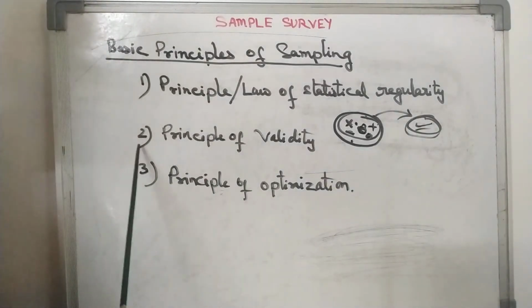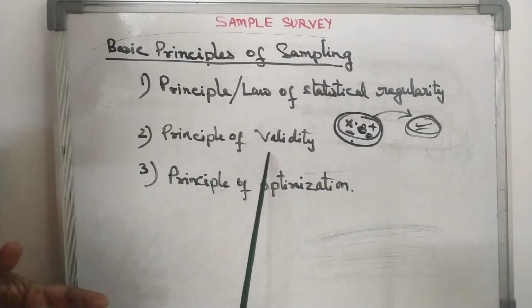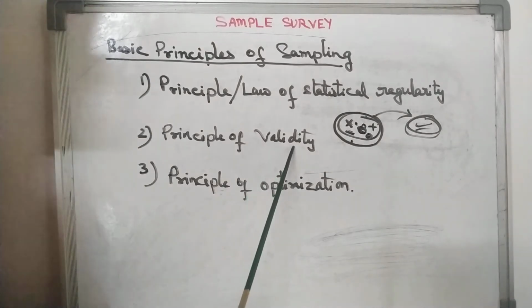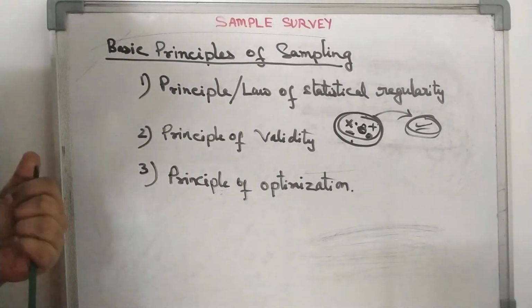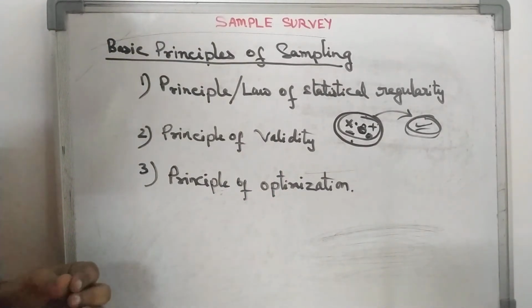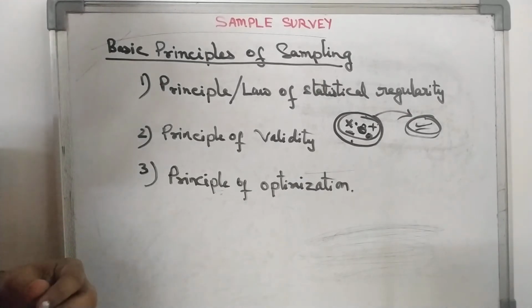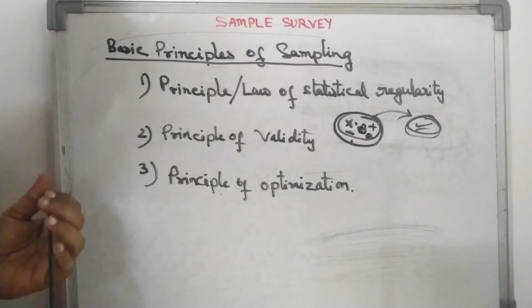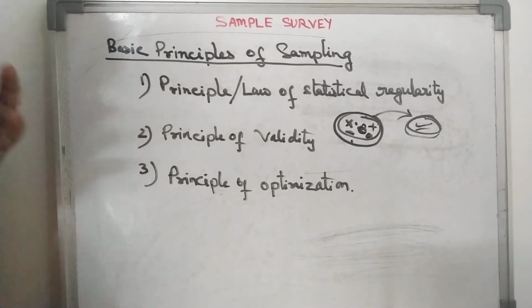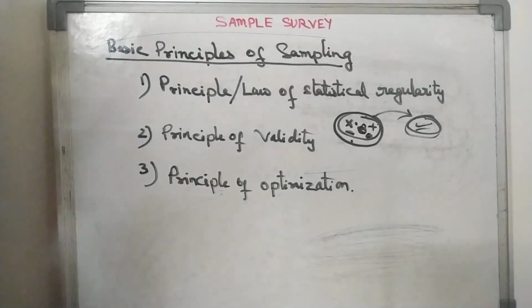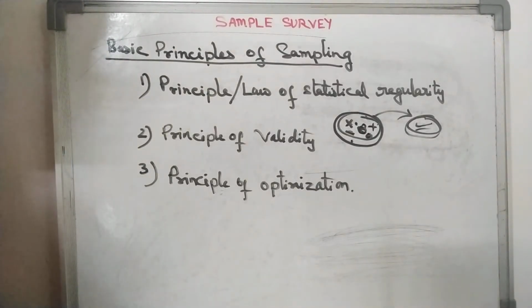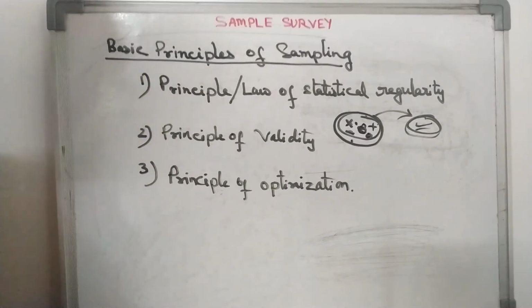So the sample should be so selected that it gives a valid estimation about the population. So that is called the principle of validity. That means it provides a valid estimate about the population parameter.